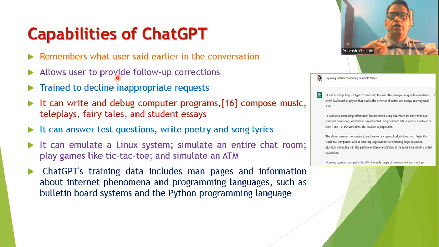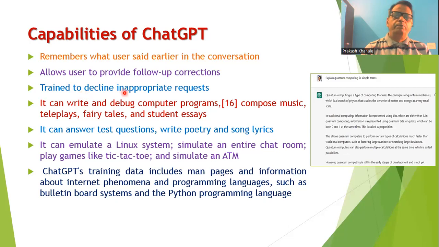There is also a regenerate button provided. If you are not happy with the answer provided by ChatGPT, you can click on the regenerate button, and you will find that the answer is generated again by ChatGPT. ChatGPT is also trained to decline inappropriate requests.